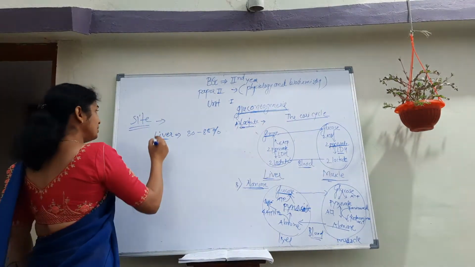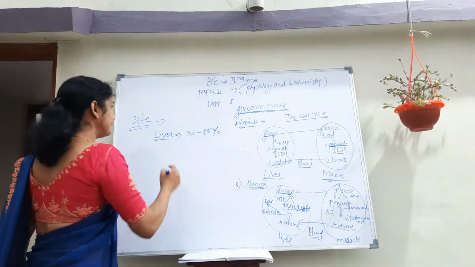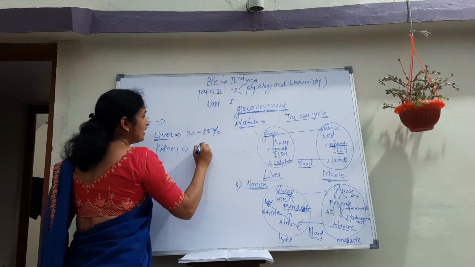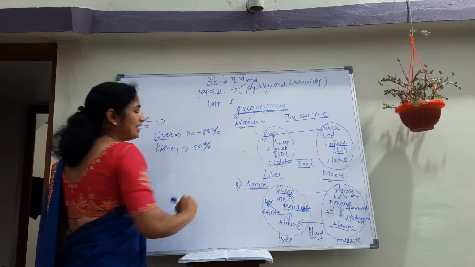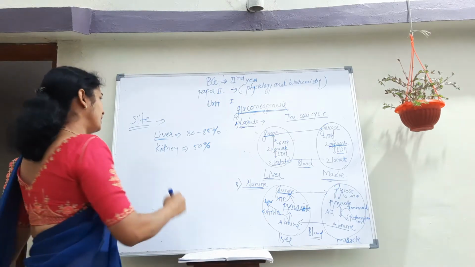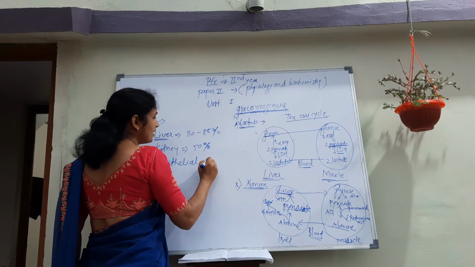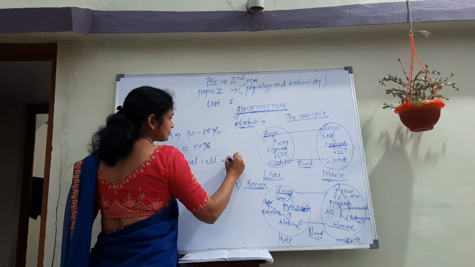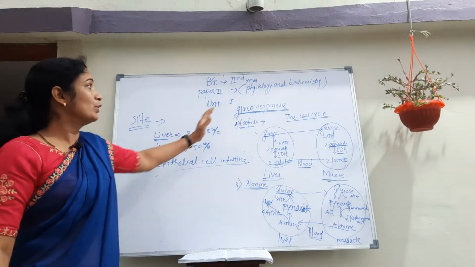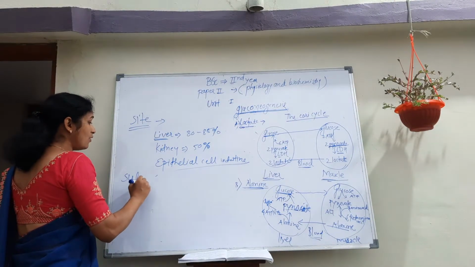But during starvation, this gluconeogenesis process also occurs in the kidney, that is 50%. But sometimes this process also occurs in the epithelial cells of the intestine. These are the sites of gluconeogenesis.